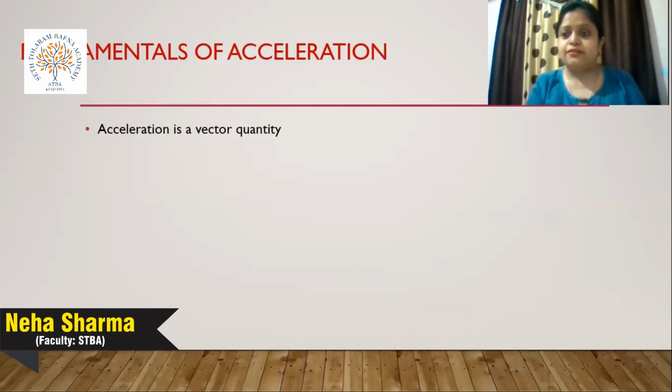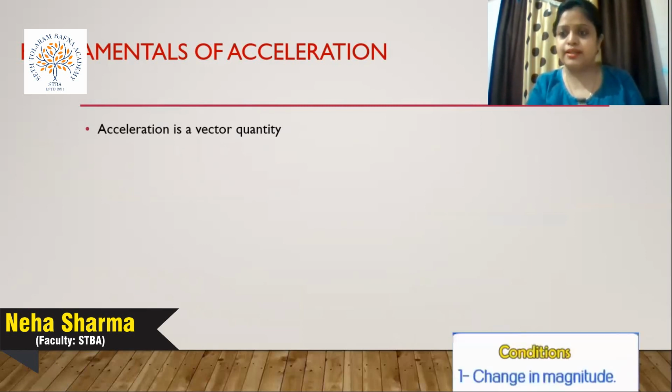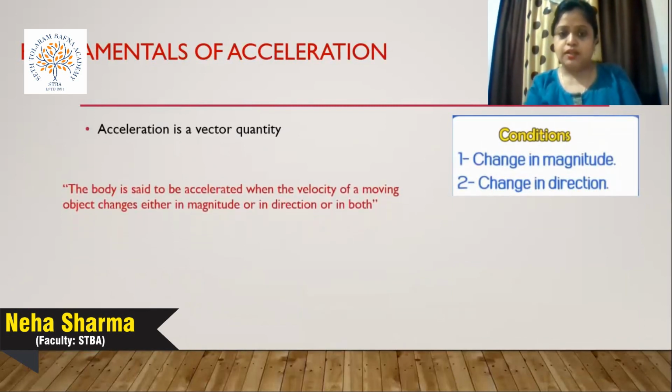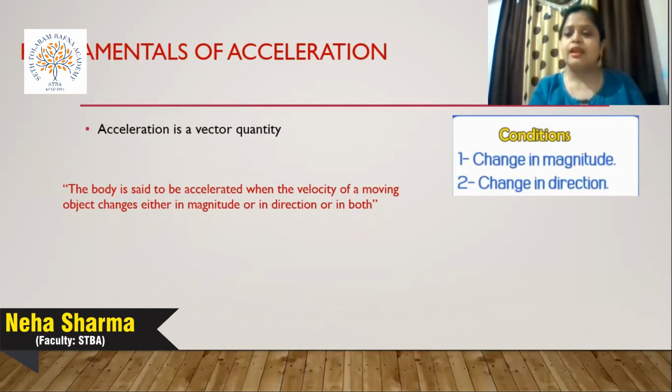Now, velocity is a vector quantity because it depends on both direction and magnitude. As acceleration is related to velocity, it is also a vector quantity. It is related to both change in magnitude and change in direction. So there is one more definition of acceleration. The first definition is that acceleration is the rate of change of velocity.